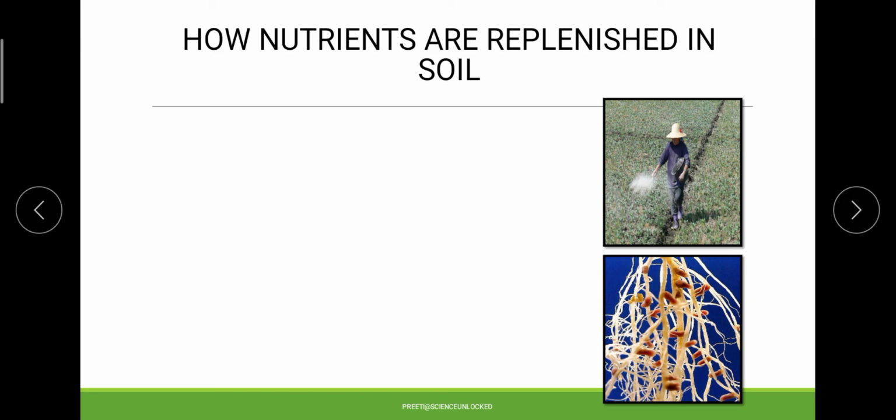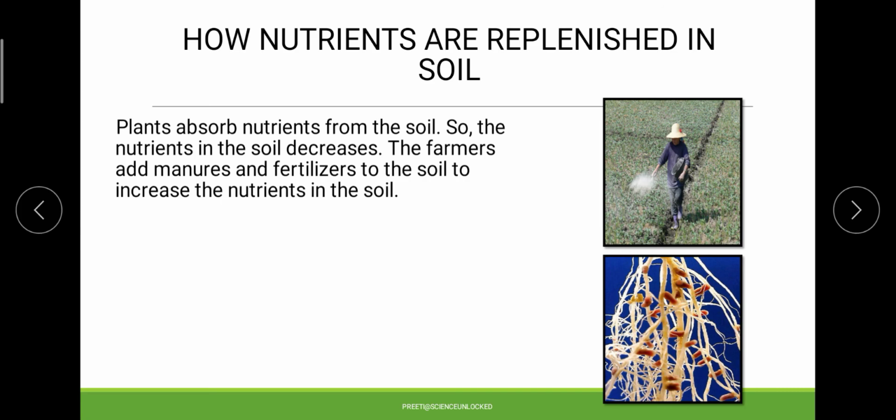One such process is the utilization of manures and fertilizers, whether fertilizers made in industries or manures produced by farmers using the conventional form of manure formation. These things ultimately help in increasing the nutrients of the soil.